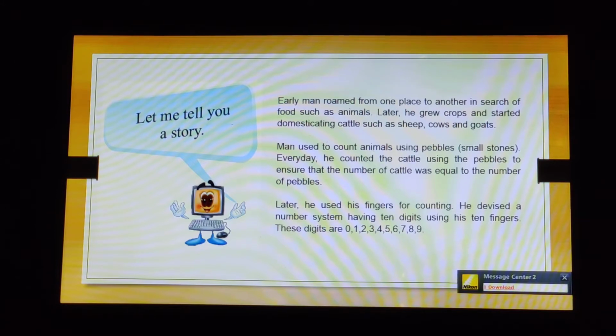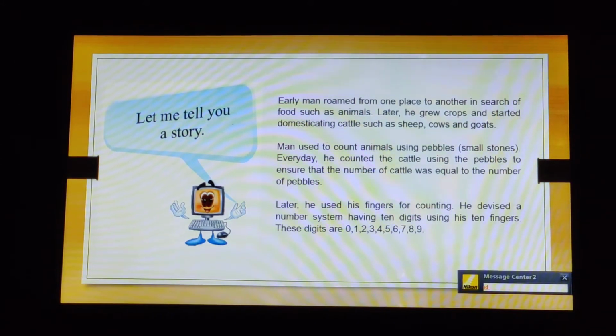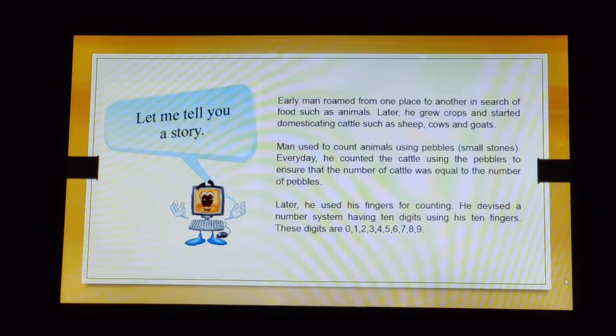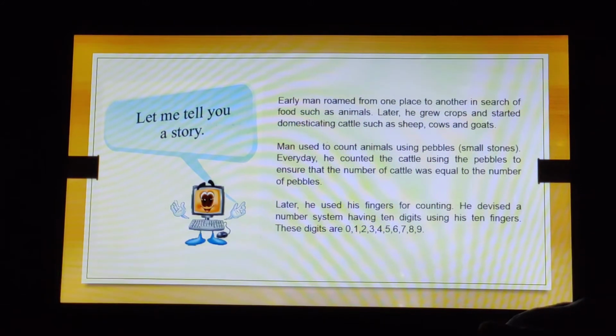Later, he used his fingers for counting. He devised a number system having 10 digits using his 10 fingers. These digits are 0 to 9, right, which is the whole numbers. Now children, this kind of counting we do even today. Then what happened?